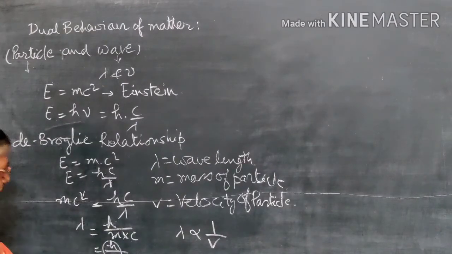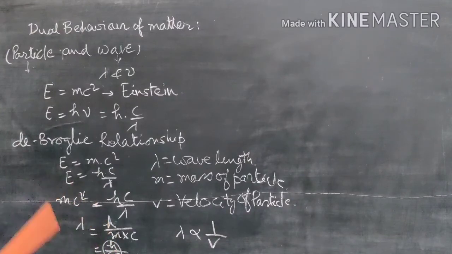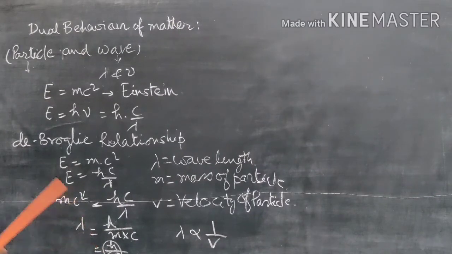The mass is very important for the calculation of the wavelength. If the mass of the particle is very small, then it has a large value for lambda. So particles with negligible masses can behave like a wave. Otherwise, they cannot behave like a wave.